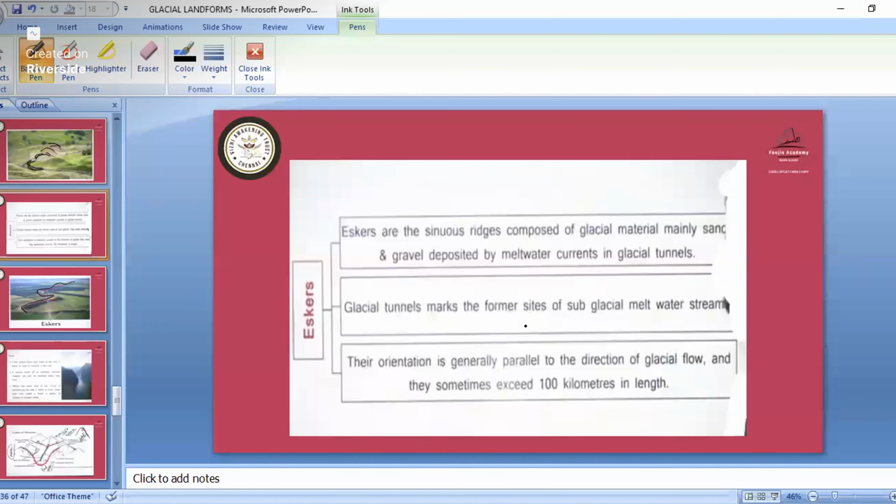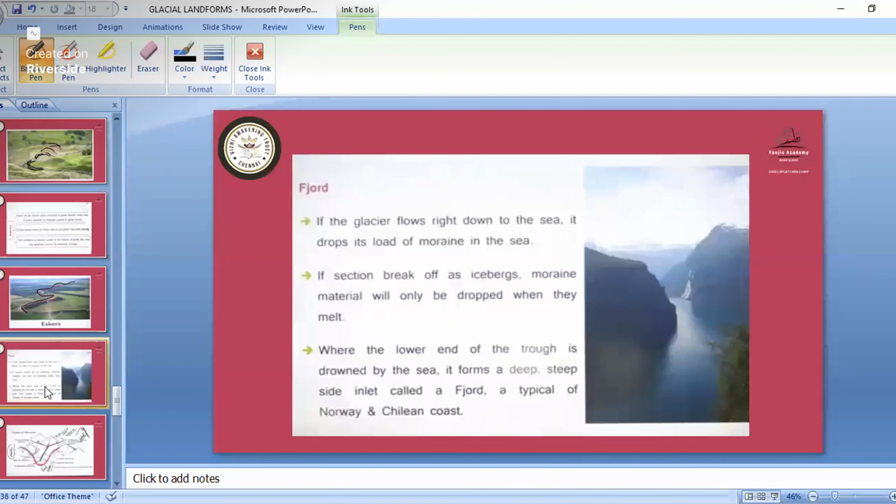Glacial tunnels mark the former sites of subglacial meltwater streams. Their orientation is generally parallel to the direction of glacial flow. Sometimes they might exceed 100 kilometers.